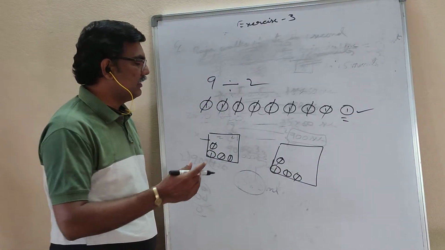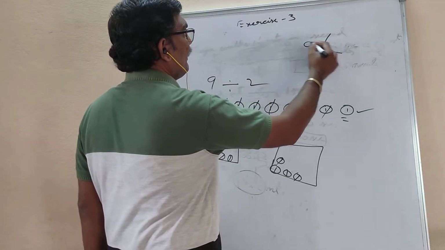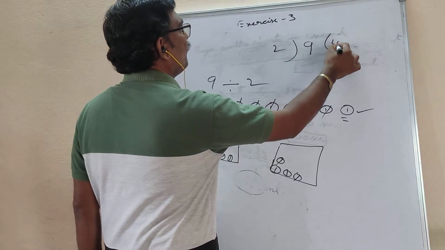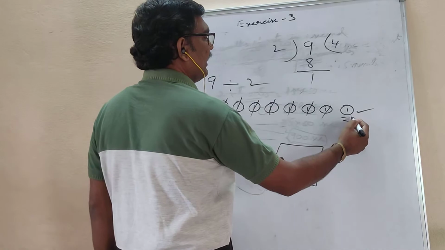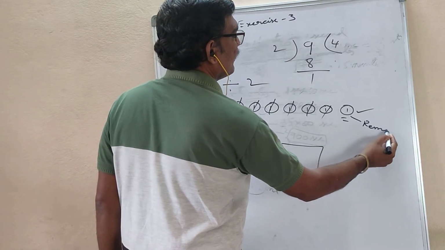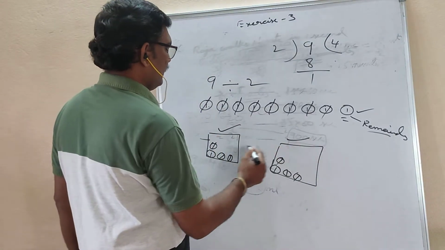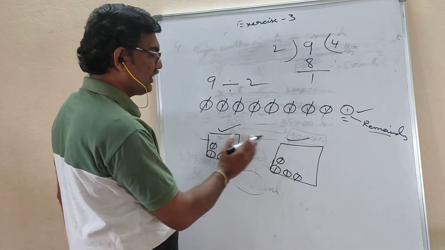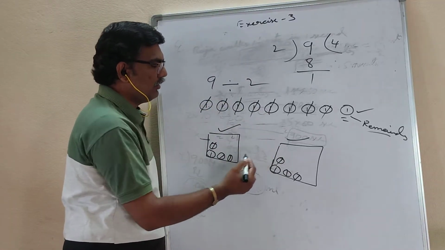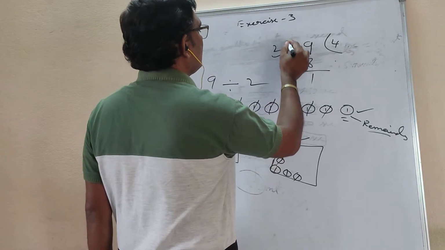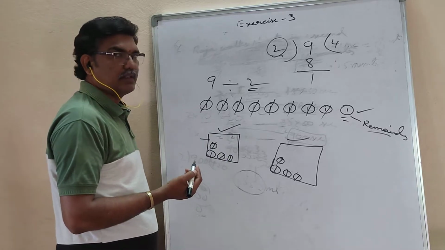So this is called division. If you divide 9 with 2, 2 fours are how much? 8. Whatever is left over is called the remainder. And 4 and 4 are equally shared in 2 pockets. Here 2 is called the divisor.